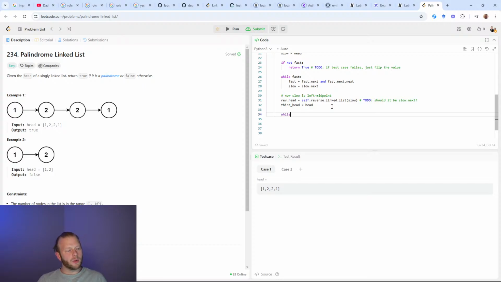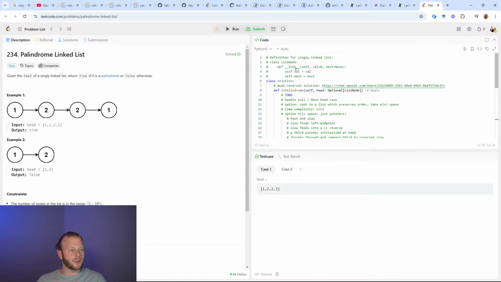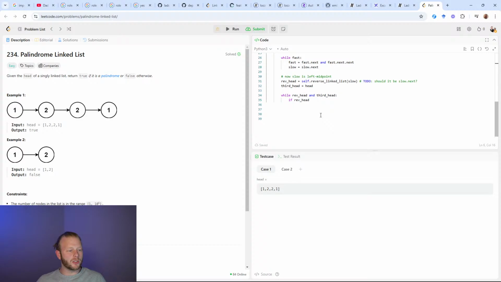So here I want to say while rev head and third head, if they're equal, if their values are equal, not if their references are equal. So I have a value in these nodes.